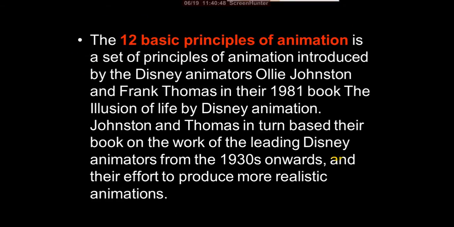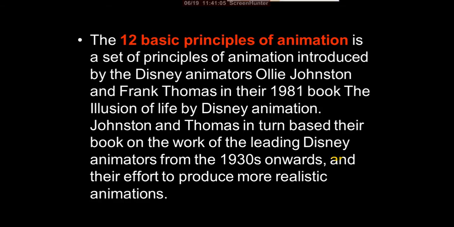The 12 basic principles of animation are a set of principles introduced by the Disney animators, Ollie Johnston and Frank Thomas, in their 1981 book The Illusion of Life.